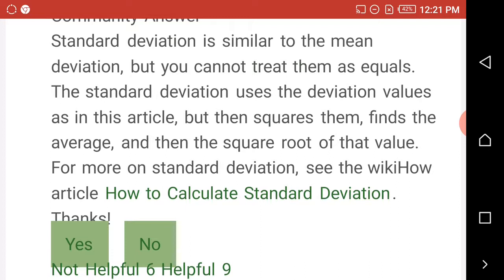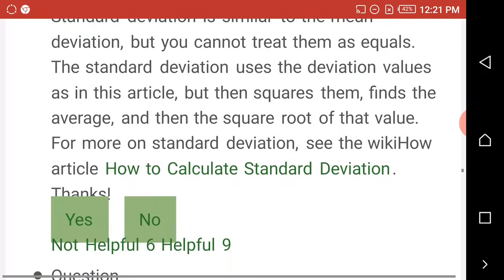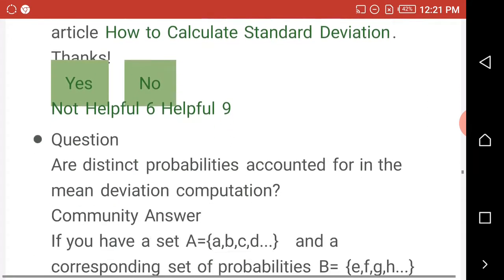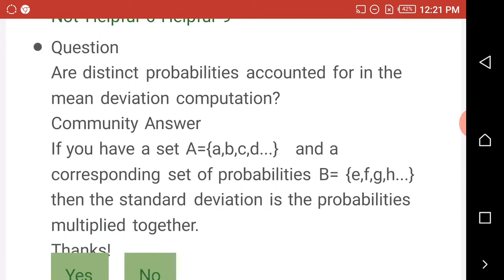The standard deviation uses the deviation values as in this article, but then squares them, finds the average and then the square root of that value. For more on standard deviation, see the WikiHow article on how to calculate that. That is where we got this material from.